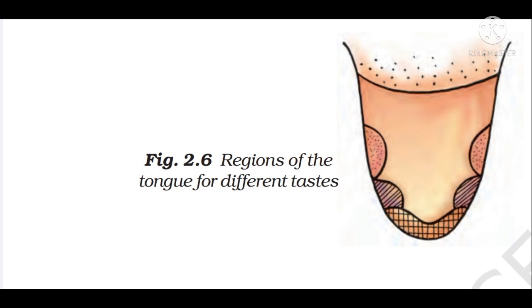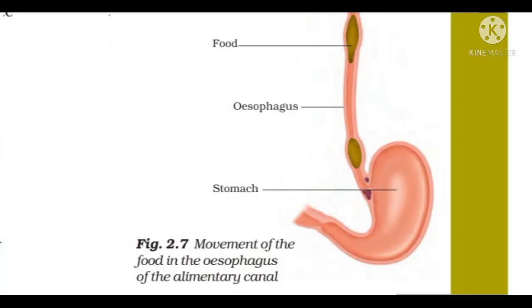Now we swallow the food, and it passes into the esophagus. It is also called the food pipe. It is a part in between the buccal cavity and the stomach. Look at this picture. Food is pushed down by movement of the wall of the esophagus. Now the food comes down into the stomach.